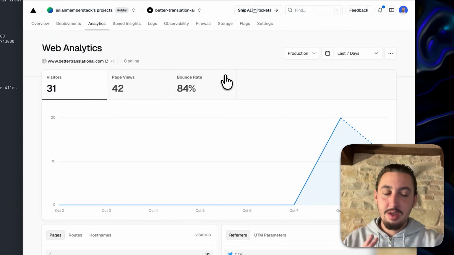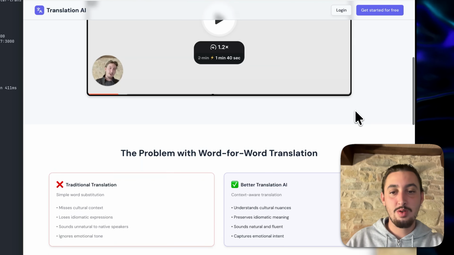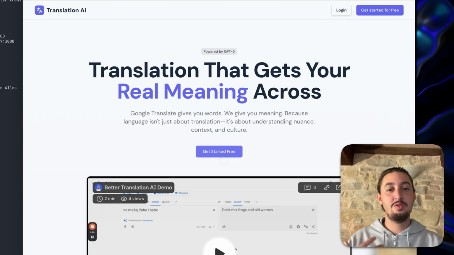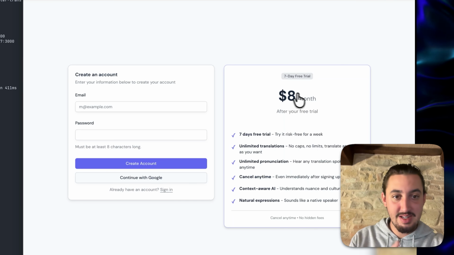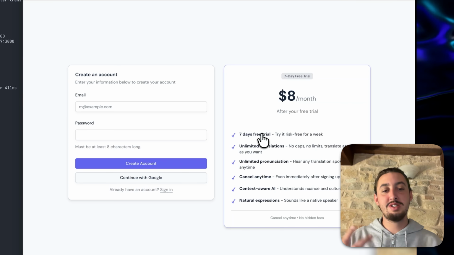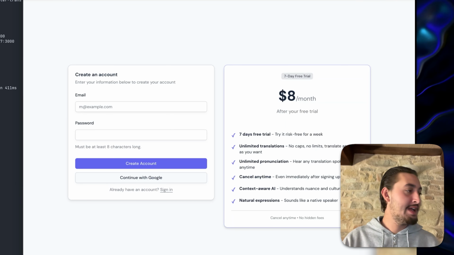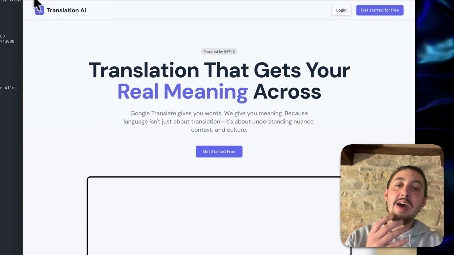Here's the thing. The conversion rate is definitely going to be lower because I do not have any sort of free plan. You click get started free and it's going to tell you you have to pay $8 a month. This is something I did last night. I added this to make it a little bit more clear because I don't want to surprise people with this. I don't want them to think they're signing up for free and then it tells them, hey, this is a free trial situation. So anyways, I've added that.